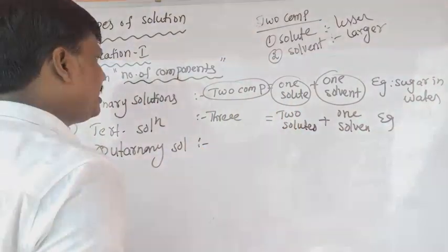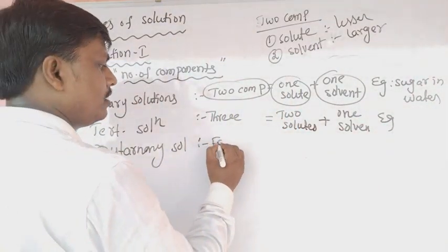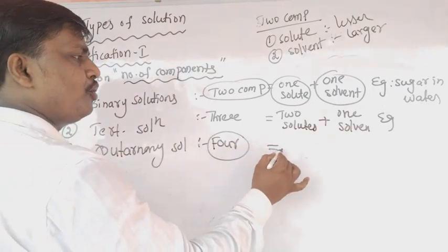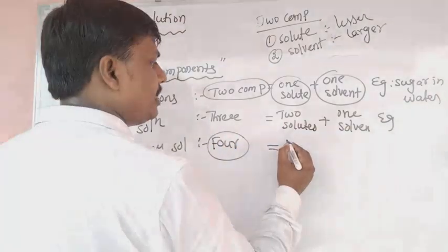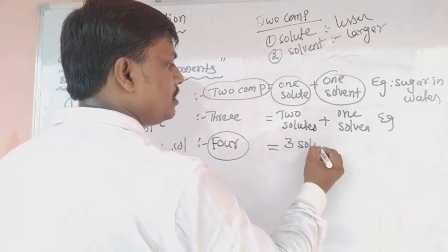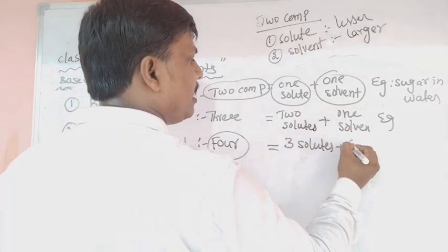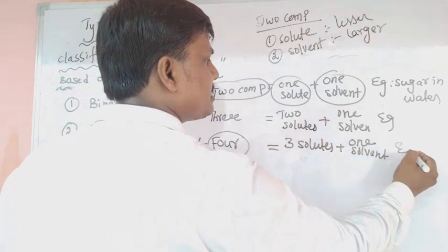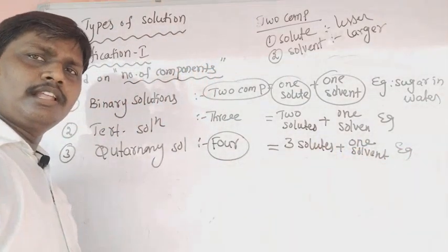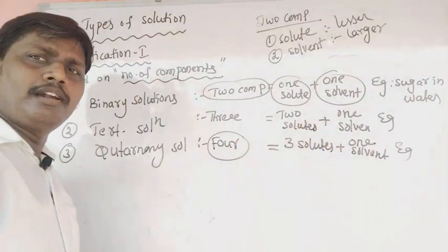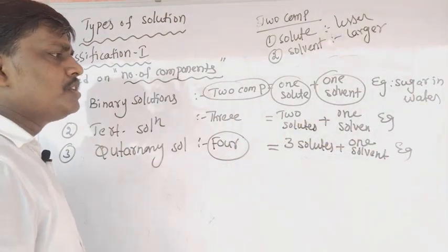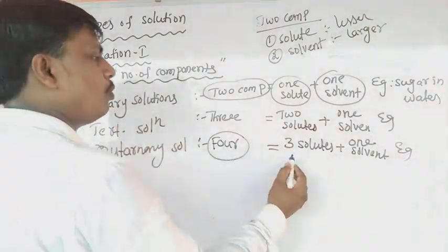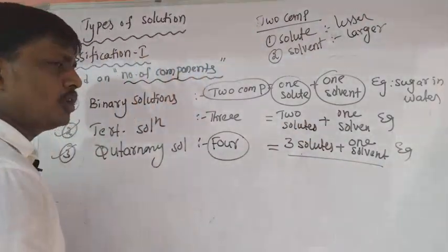What are quaternary solutions? The solution contains four components. That means here three solutes and one solvent. Best example, sugar, KCl, water, or add some amount of salt also.